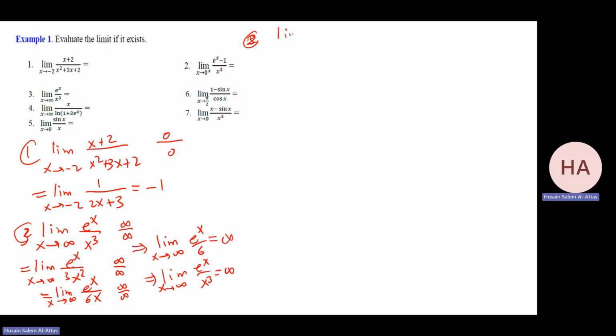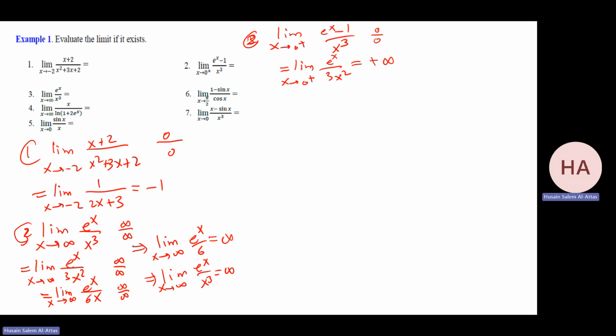This is 2. Limit as x goes to 0 from the right, e to the power x minus 1 over x cubed. Substitute, I have e to the power 0, which is 1, minus 1, 0 over 0. So do the limit. I have the limit as x goes to 0 from the right, e to the power x over 3x squared. Now, if I substitute, I'm getting what? e to the power 0, which is 1, over 0. That will be plus infinity. I'm done.